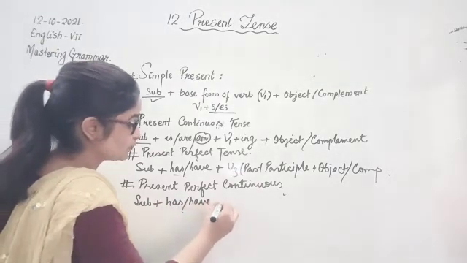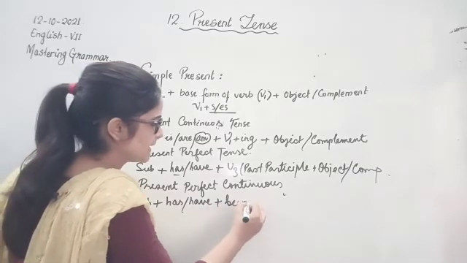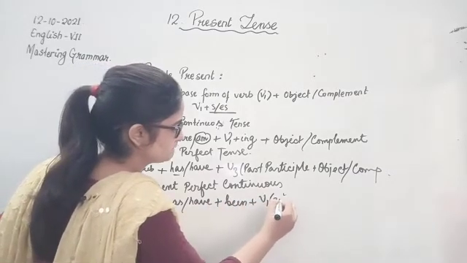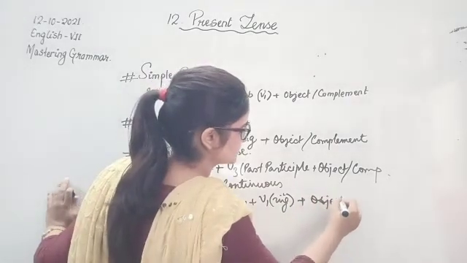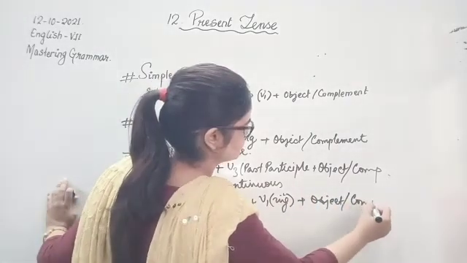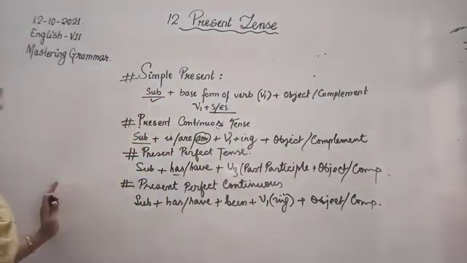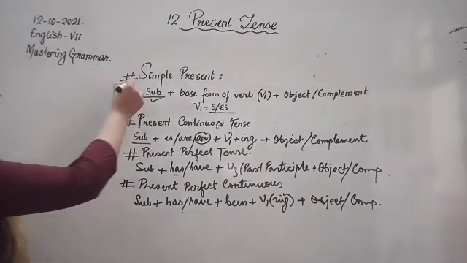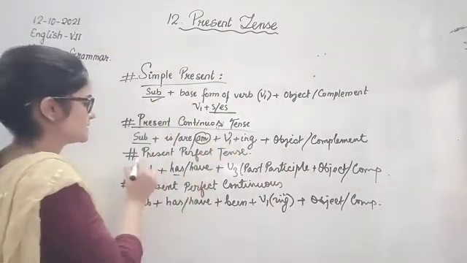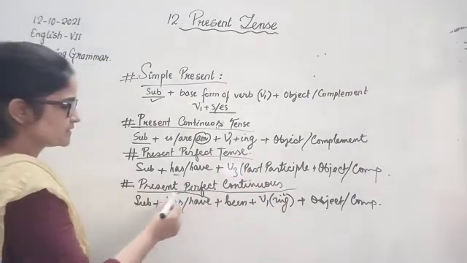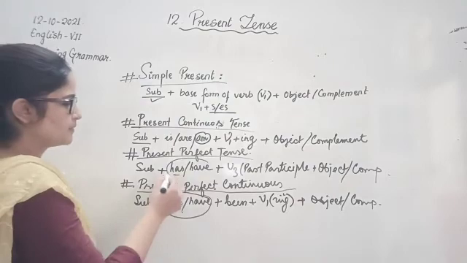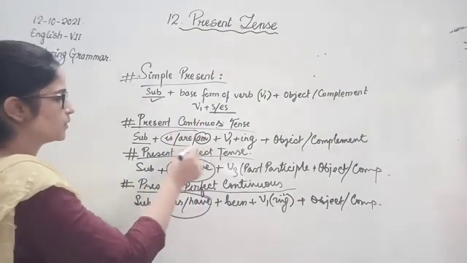Plus one thing is added, been, and then verb ing form, and then we have the object or complement. So this is it. In short, we have learned the simple present, present continuous tense, present perfect tense, and present perfect continuous. You have to see that we are using the first present form only, not the past form.